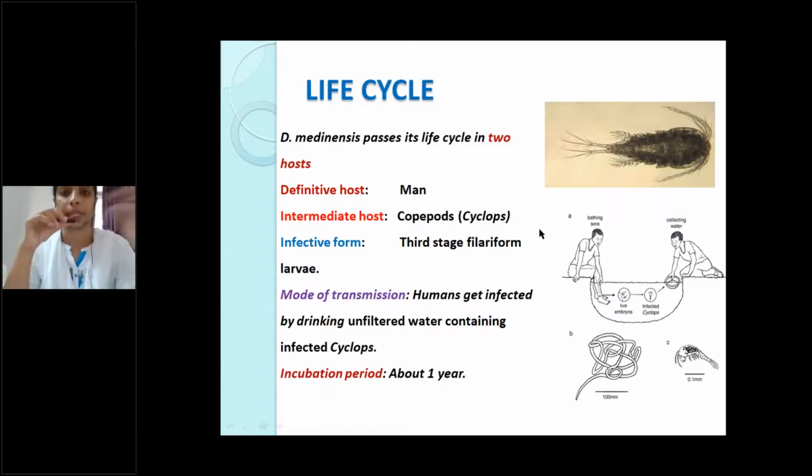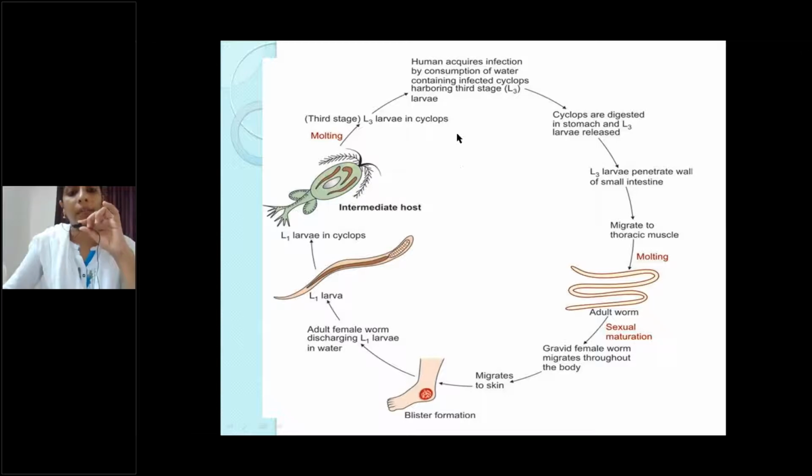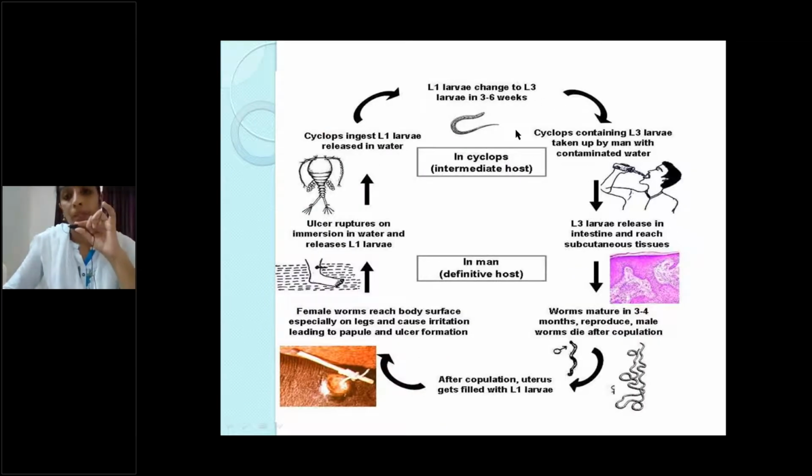Next, coming to the main life cycle. We already discussed the infective form here is the L3 larva. So humans, see, this picture is good. Cyclops containing L3 larva is swallowed by the definitive host through water. After being swallowed, the cyclops will be digested by gastric juices and release the L3 larva. This L3 larva penetrates the intestinal tissue and reaches the subcutaneous tissues.